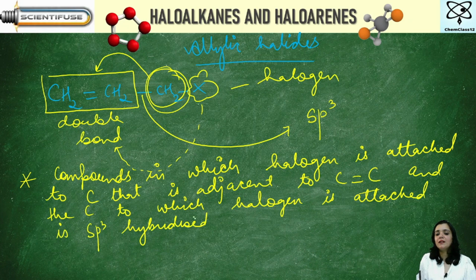Got it? That is why this allylic halide falls under this category, CspX. That is, halogen atom is attached to a carbon which is sp3 hybridized.